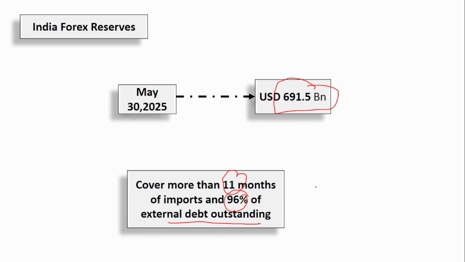debt outstanding. Obviously, many private and public entities in India would have borrowed a lot of money outside India. Just like we borrow money from banks in India, the companies and startups are also able to raise money from outside India, because the interest rate offered outside India is quite a lot lesser. So people will raise money outside India. That is nothing but a debt, right? So we have to give the money back. With the forex reserve that we hold, we can cover 96% of the external debt outstanding, very close to 100%.